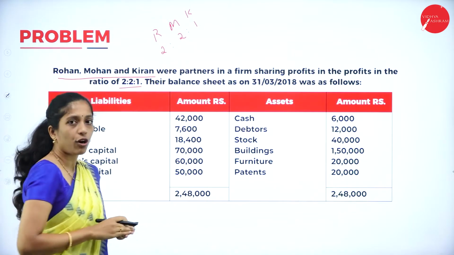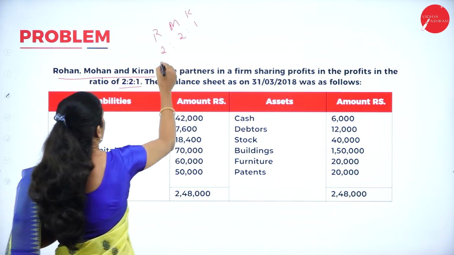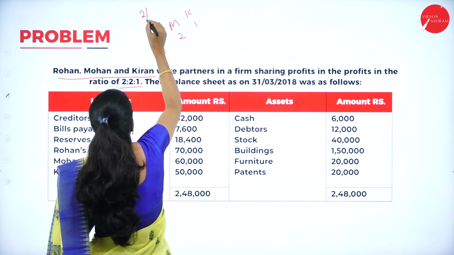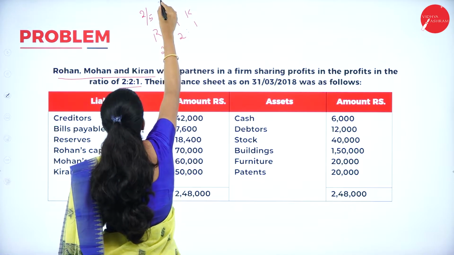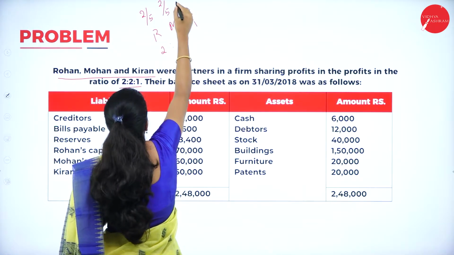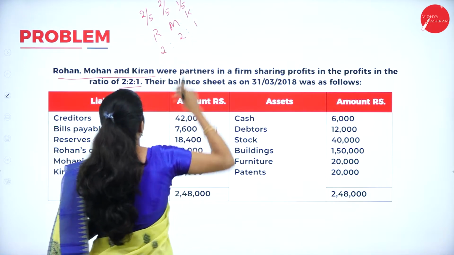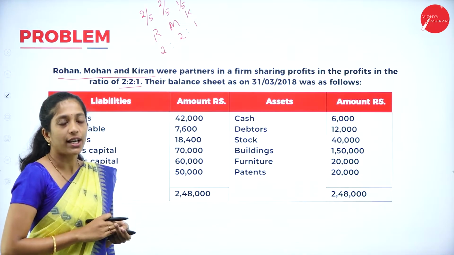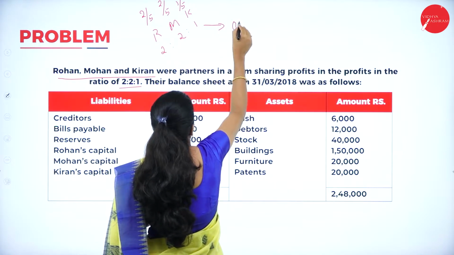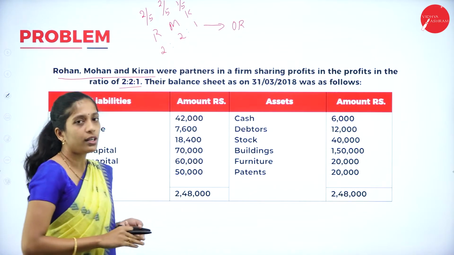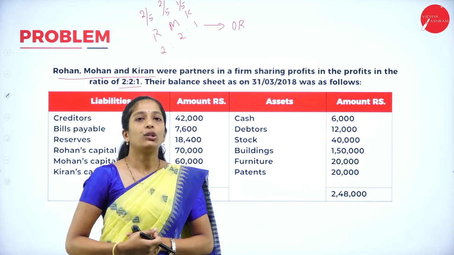So what is the share of Rohan? That is 2 divided by 2 plus 2 plus 1, that is 2/5, and that of Mohan is 2/5 and that of Kiran is 1/5. So this is their profit sharing ratio. It's nothing but the old ratio that they have given in the question. Old ratio.